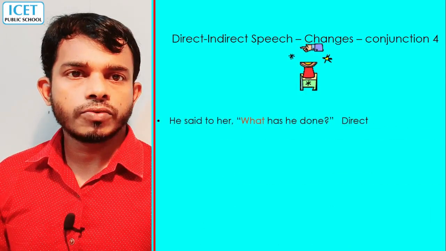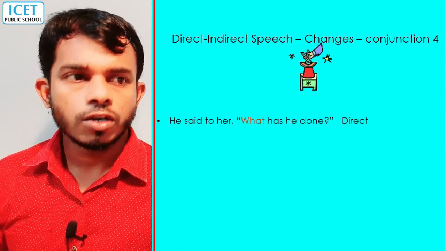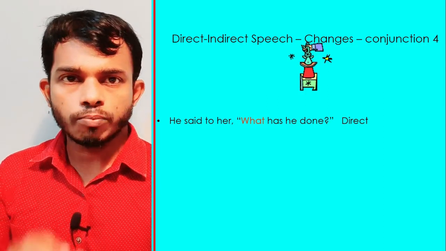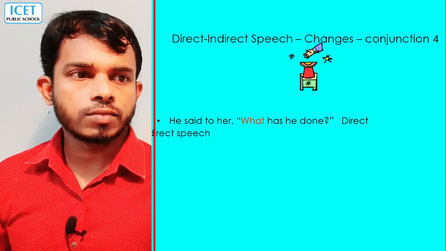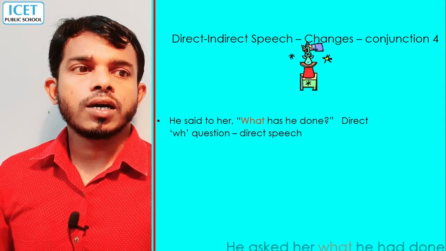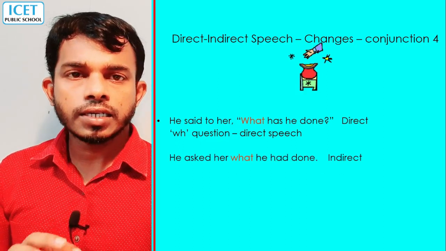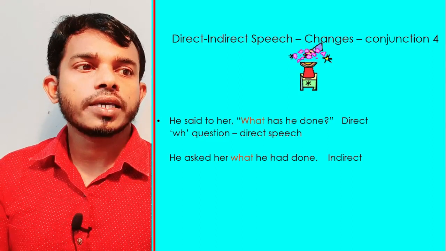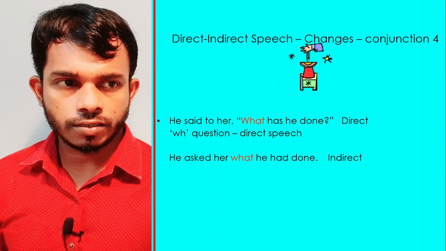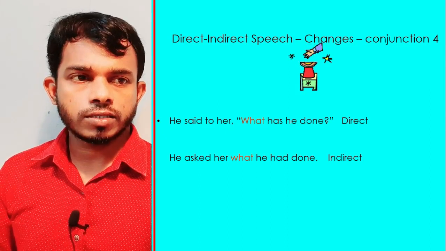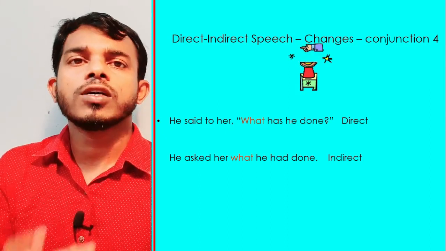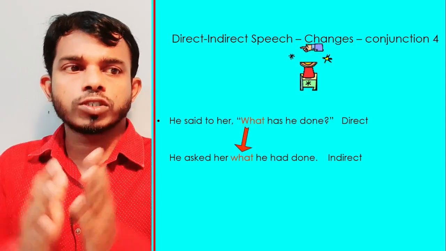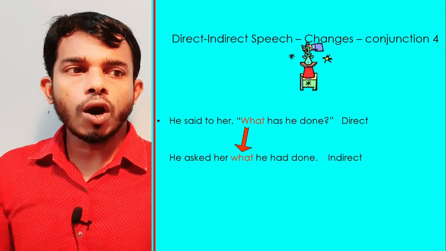In another example, he said to her, "What has he done?" It is another question, a WH question, in direct speech. In reported speech, he asked her what he had done is the answer. In this sentence, we have used the same question word, what. He asked her what he had.